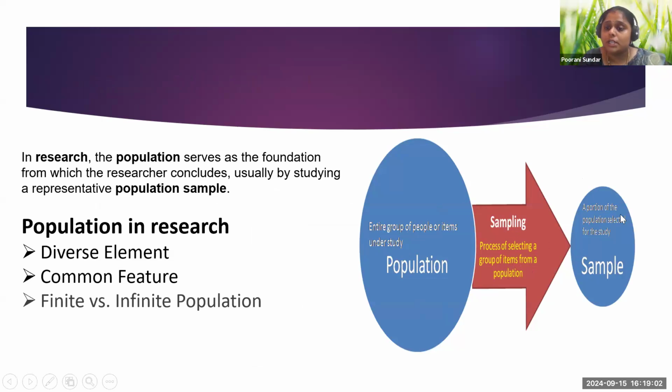In research, the population serves as the foundation from which the researcher draws conclusions, usually by studying a representative sample. That is very important here.